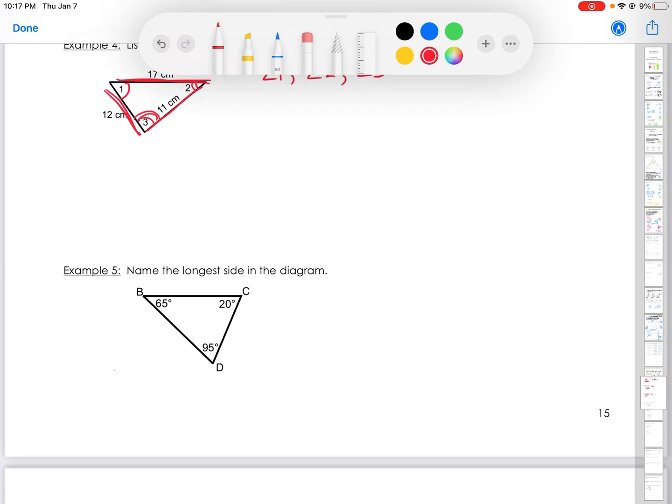And again, name the longest side. So we're going to go based on these degrees. The longest side is across from the largest angle, which is 95 degrees, making this our longest side of B.